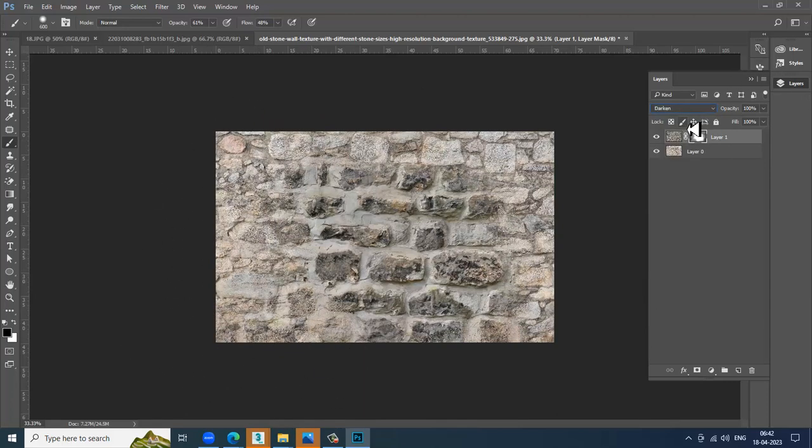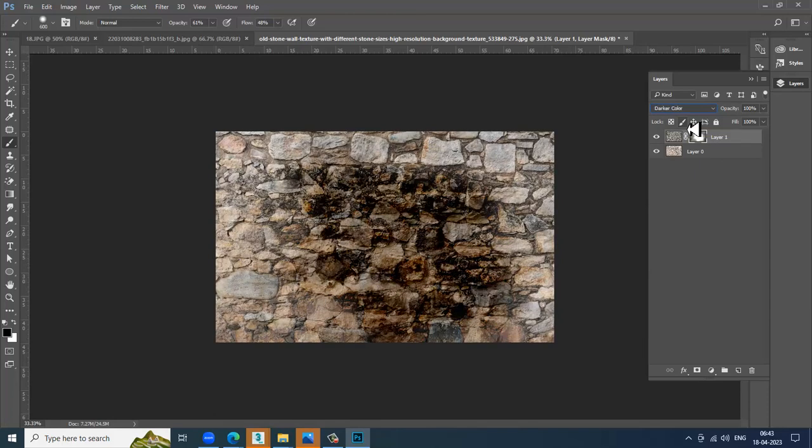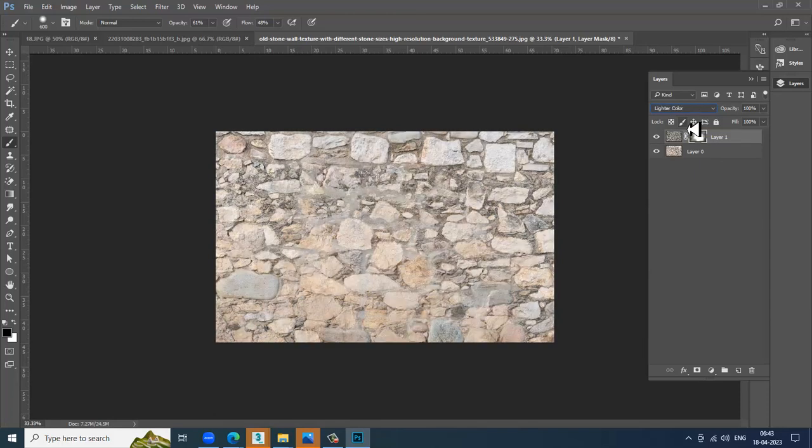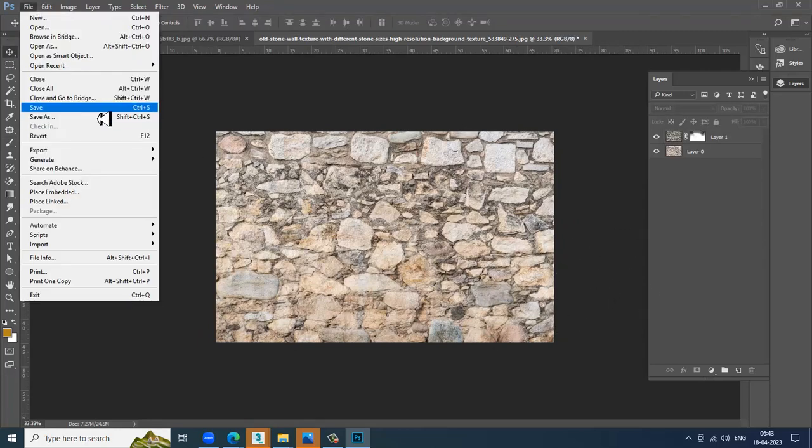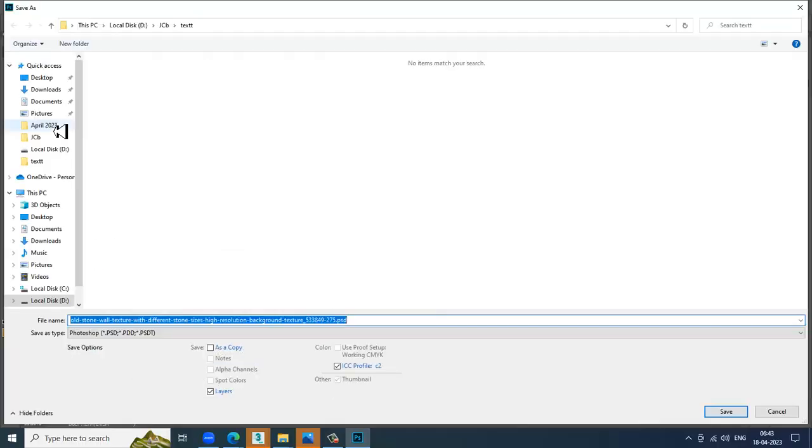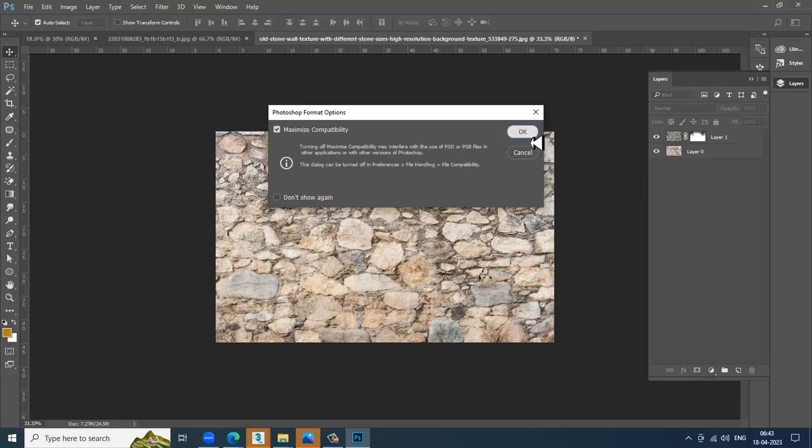And you can combine these two textures. I'll click on the mask and I can merge this. Once you have merged this, let's go into File, Save. I can just save this in this format.